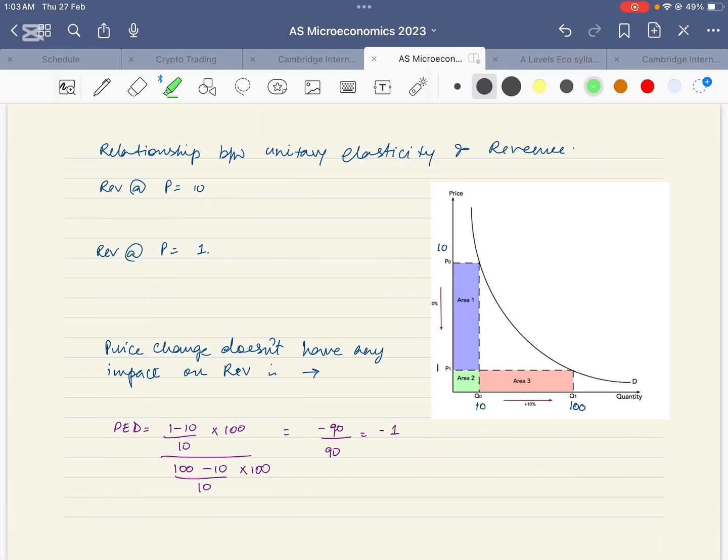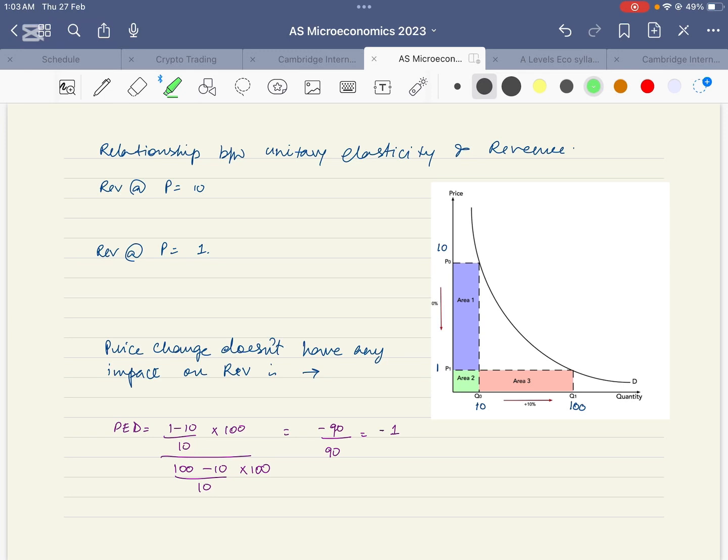Next is the relationship between unitary elasticity and revenue. It means that a percentage change in price is equal to the percentage change in demand. We can already see that the percentage change in demand is equal to the percentage change in price. Therefore, this product has unitary elasticity. So let's have a look.